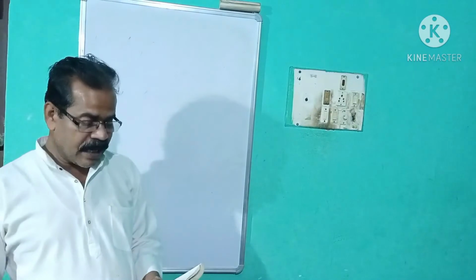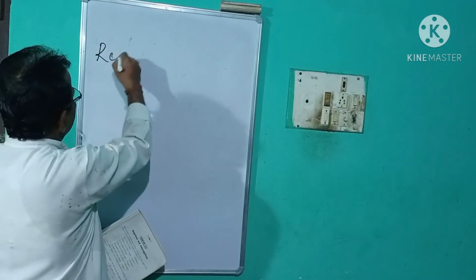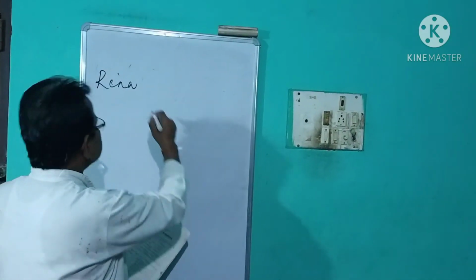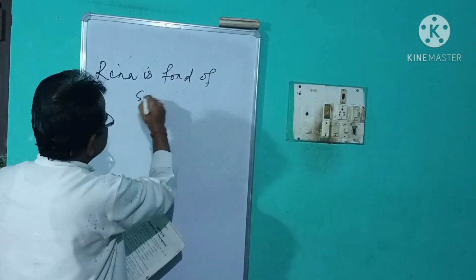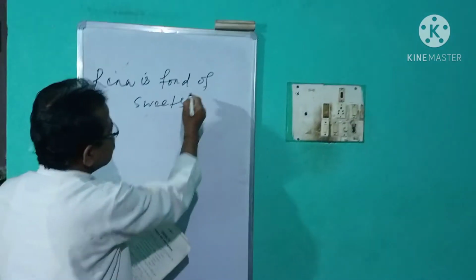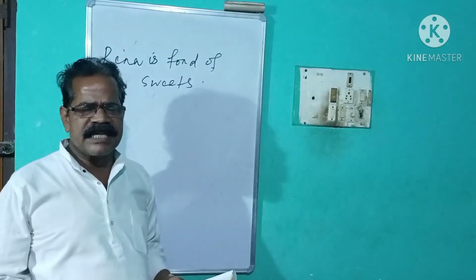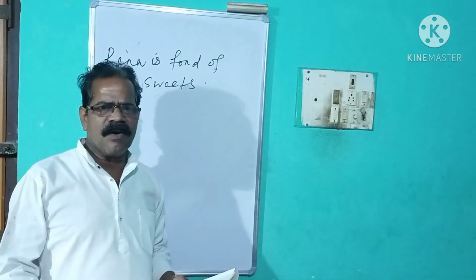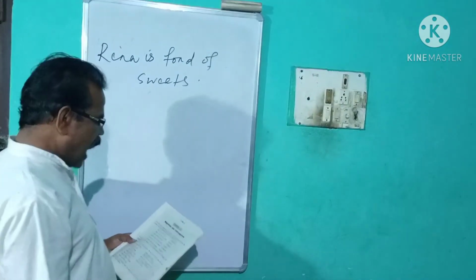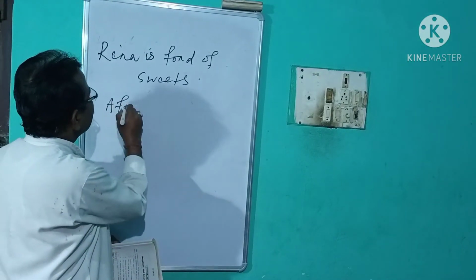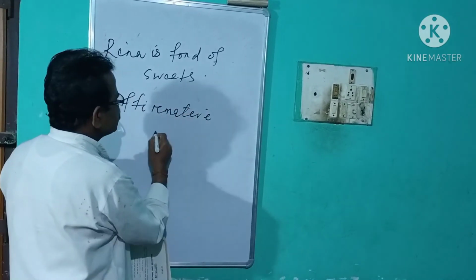Let us take some examples. Rina is fond of sweets. Students, this is an affirmative sentence because this sentence gives positive meaning, or this is a positive statement. That's why this one is an affirmative sentence.